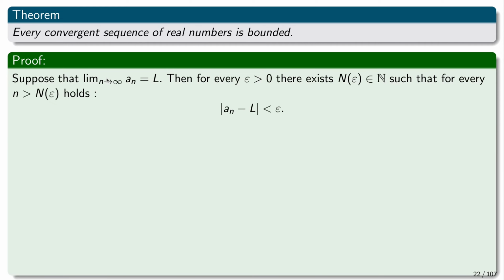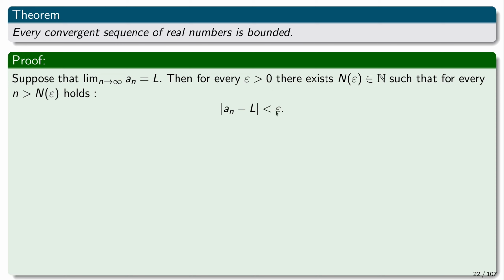And so let's recall the definition of a limit. Suppose that we have a sequence of real numbers that converges to the limit L. This means that for every epsilon, there exists a natural number n of epsilon such that for every n that is greater than n of epsilon, that is, starting from some place, all the elements of the sequence will have distance from the limit that is smaller than epsilon. And note that this is for every epsilon.